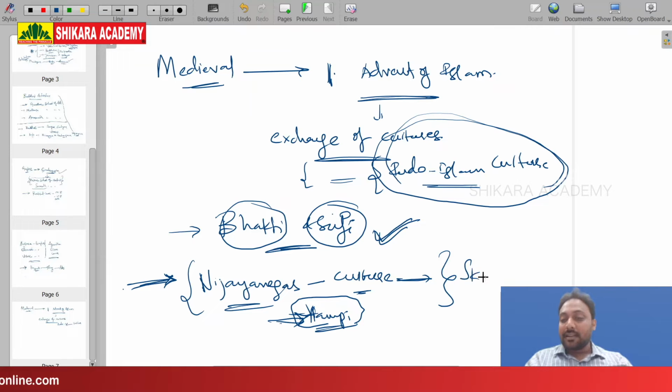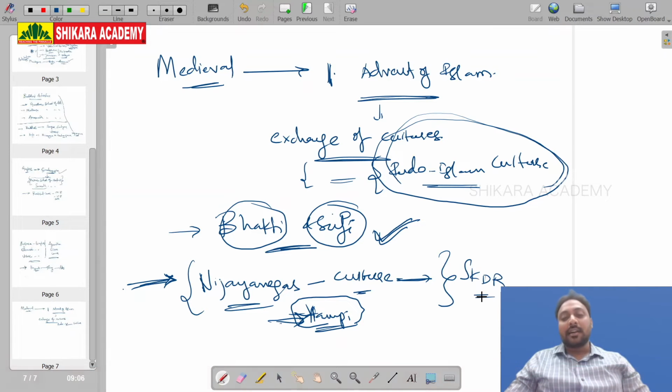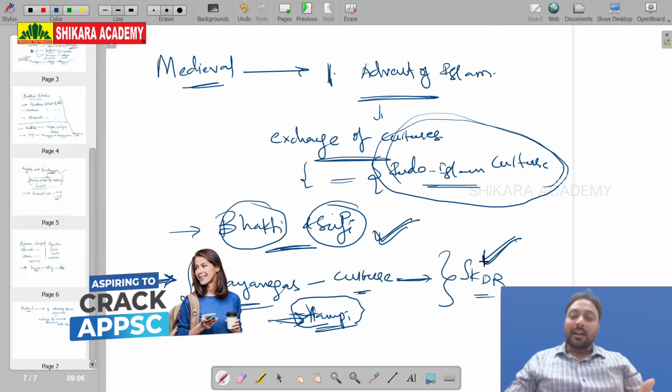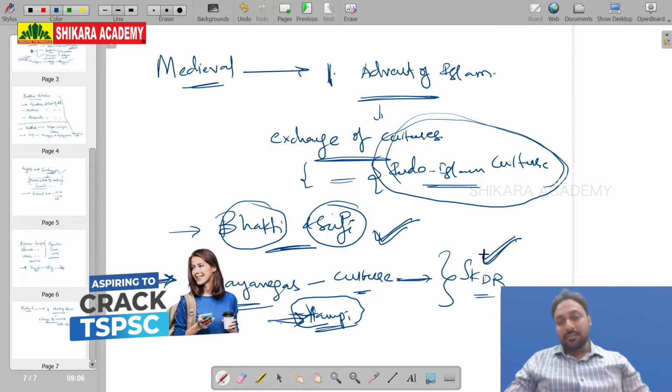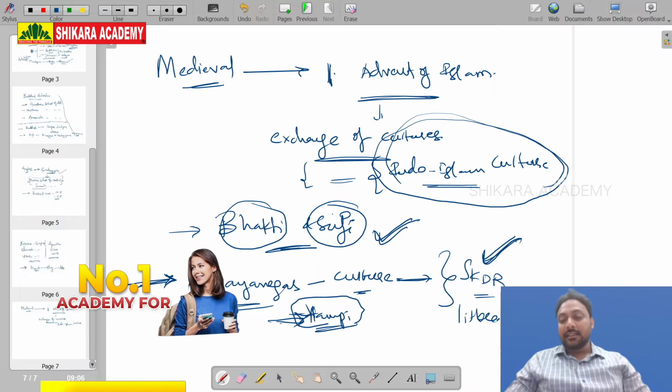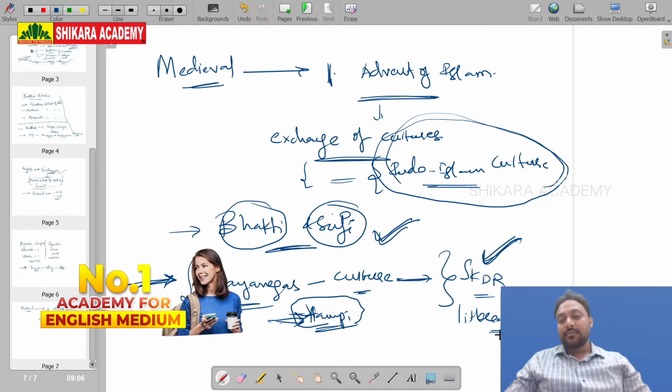And also politics. When it comes to politics, Sri Krishna Devaraya is very important, because without Sri Krishna Devaraya's regime, you can't understand it. He is the one who developed this culture. Sri Krishna Devaraya, and also Vijayanagara's literature, Ashtadiggajas.